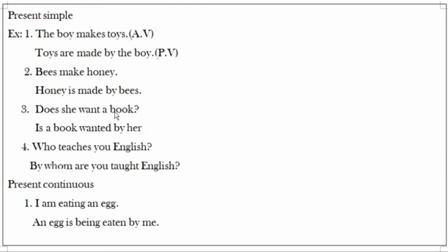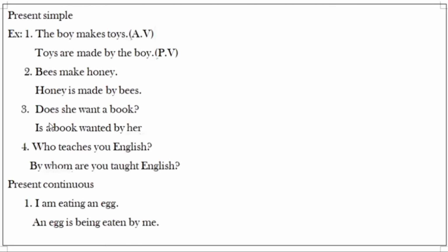Does she want a book? Which type of sentence is it? Interrogative sentence. For this interrogative sentence, how can we change it to passive voice? Does is indicating third person singular, and it is in interrogative mode. For its passive voice, we have to use the be-form verb.